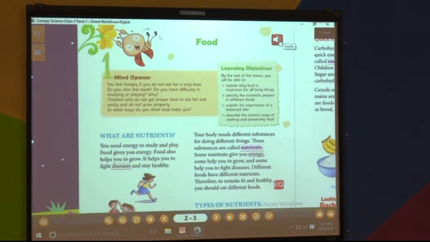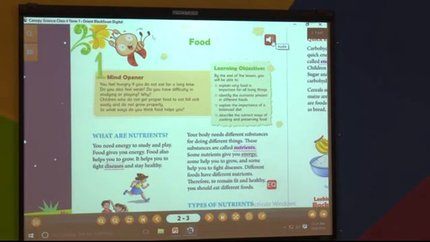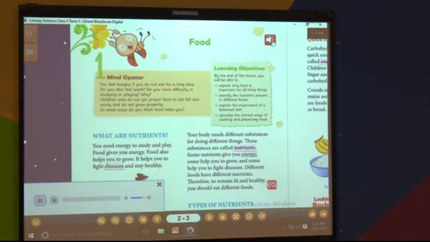Everybody listen carefully. You have to keep your finger below the sentence which you are listening to. It means you will hear what line is being read here, and you should also follow along with that. Let us read the lesson.